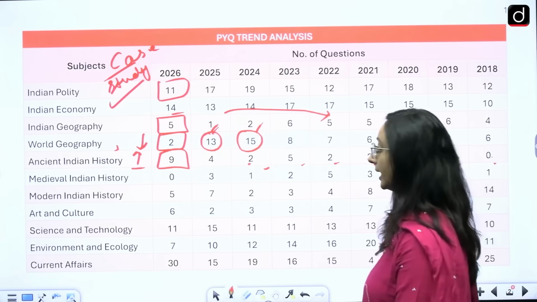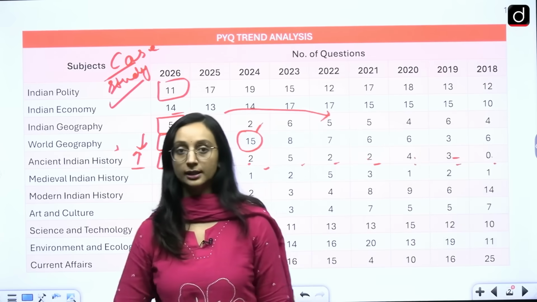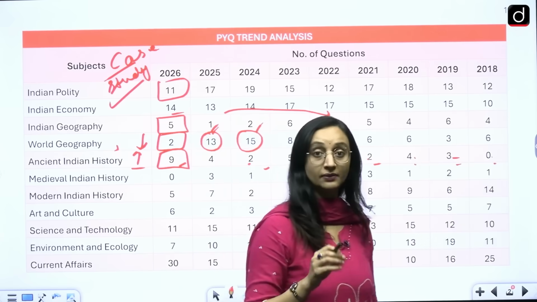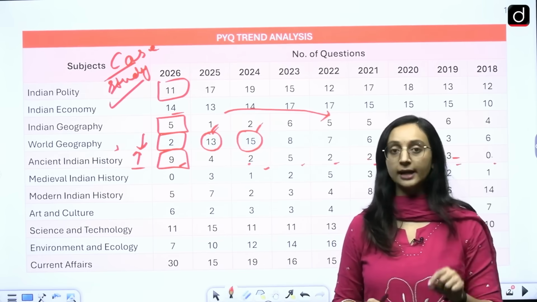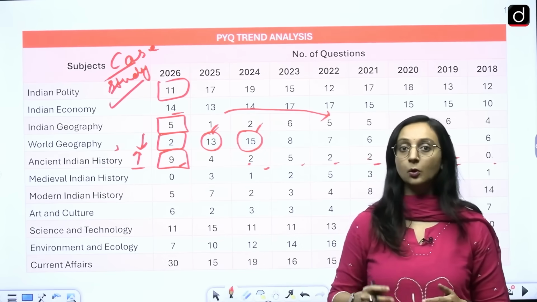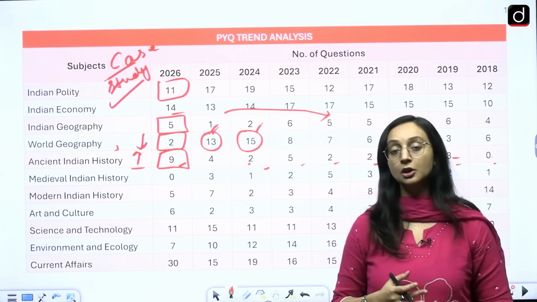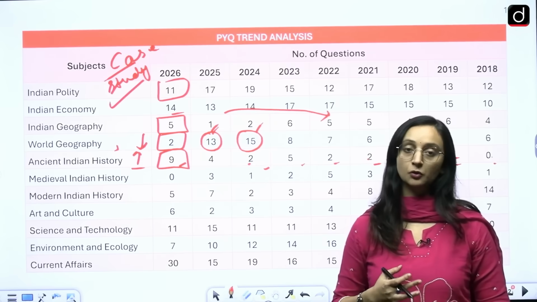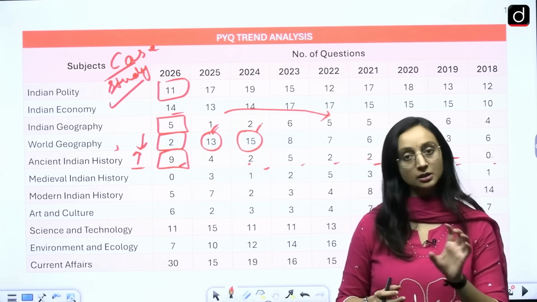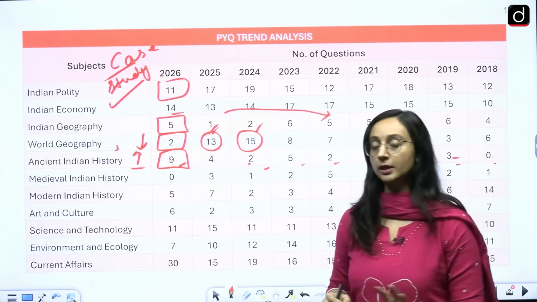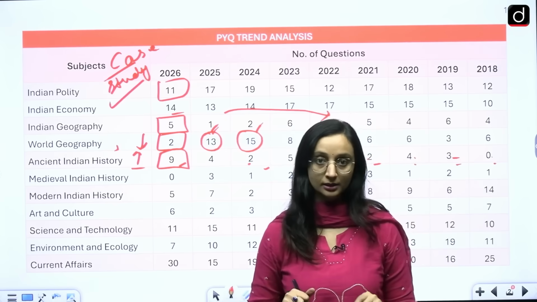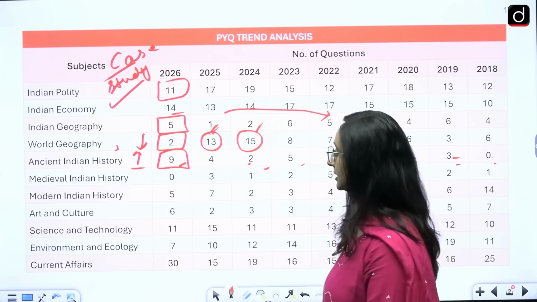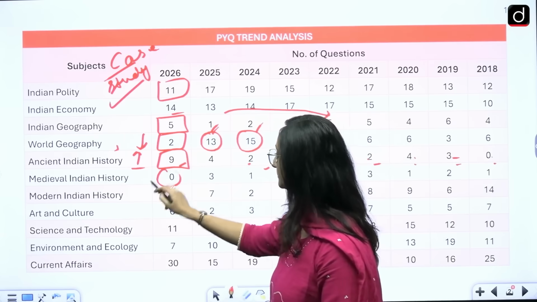We see 9 questions coming in from ancient Indian history, and some of them were very detailed, wherein you need to know exact specific information about all these different scriptures. So they were definitely not very straightforward and easygoing questions. Some of them were straightforward, basic questions, but some of them required a detailed level of understanding also. So ancient Indian history 9, medieval Indian history 0.